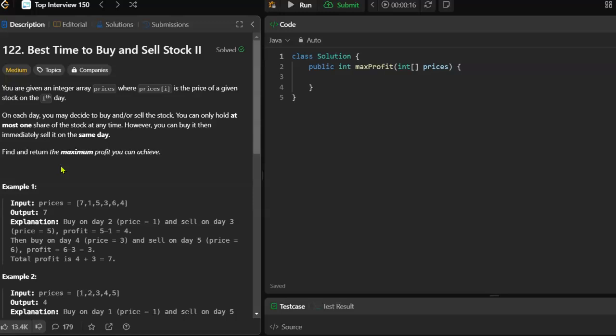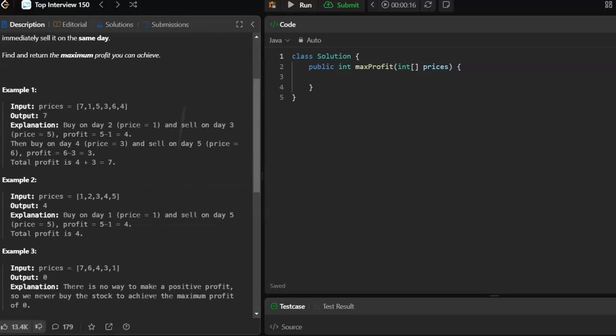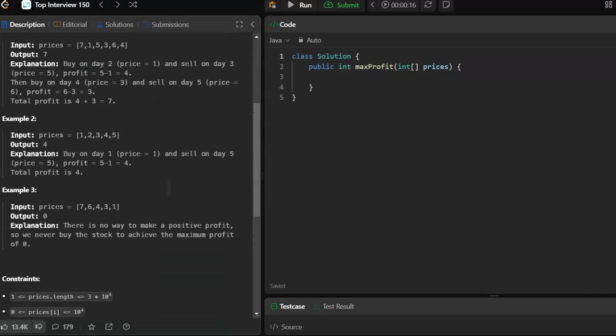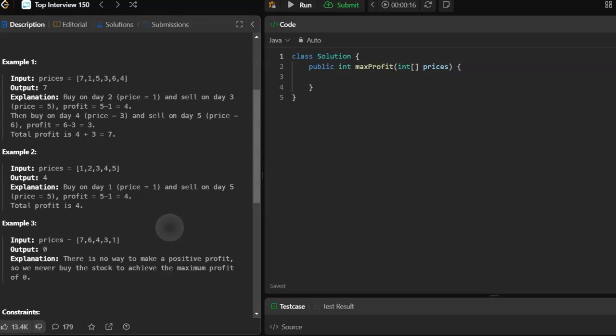Let's see if there's any interesting constraints down here. Okay, the length of the prices array could go as high as 3 times 10 to the 4th. What is that? 4 zeros. So 30,000. Now, what might make it medium is, let me think about this.